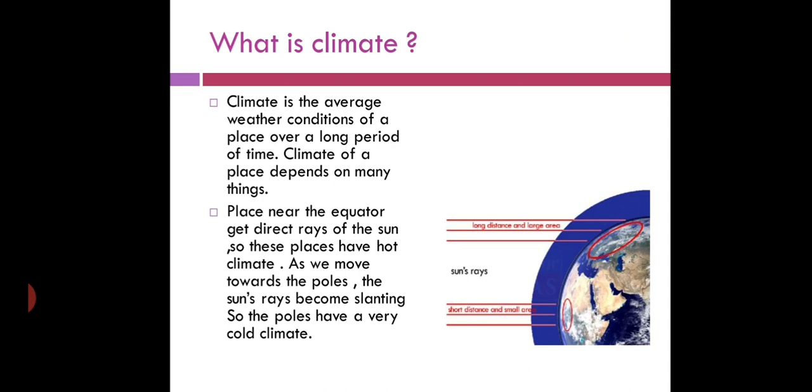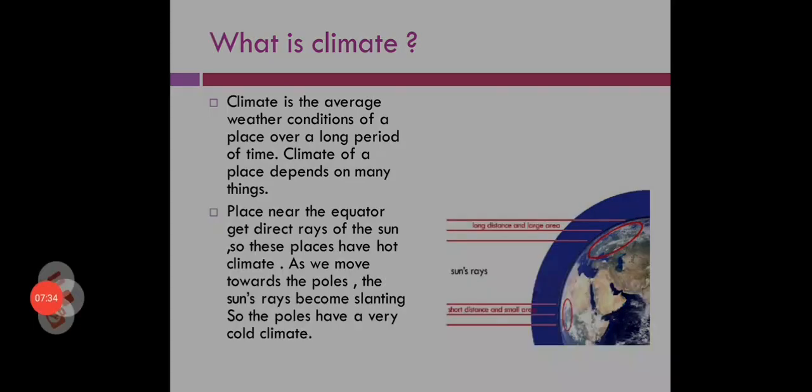Now what is climate? As I told you earlier, climate is the average weather conditions of an area over a long period of time, and climate also depends on many things. First point on which the climate depends is places near the equator. Places near the equator get direct rays of the sun.